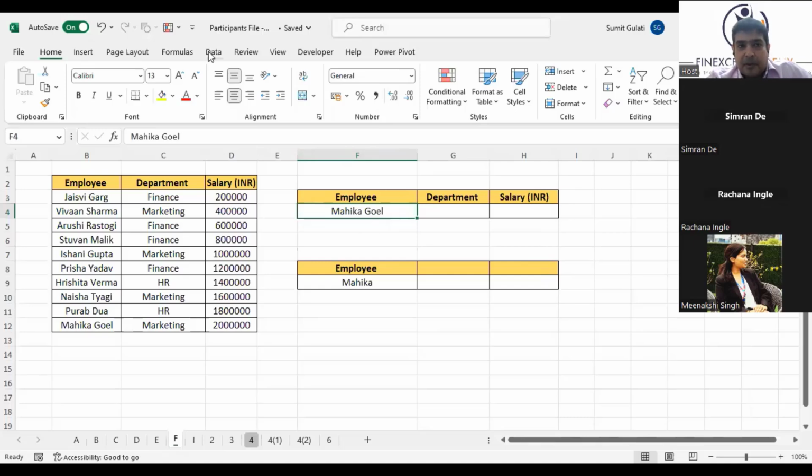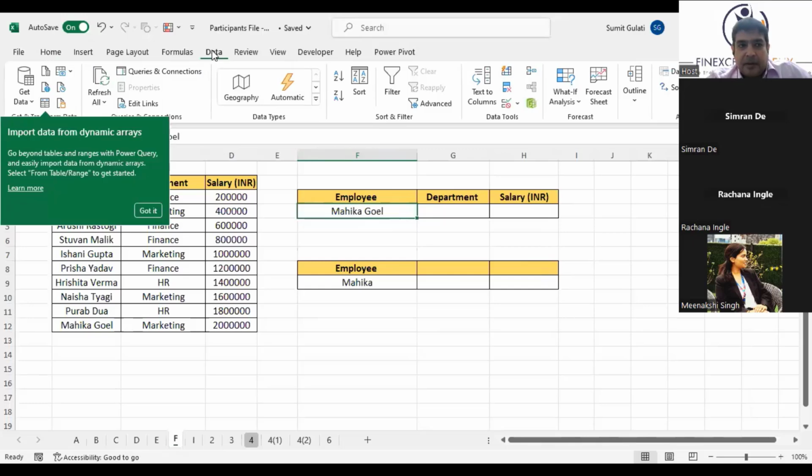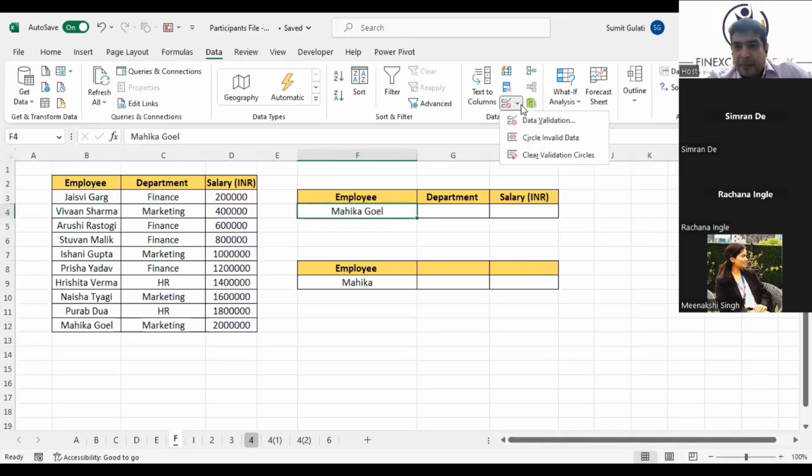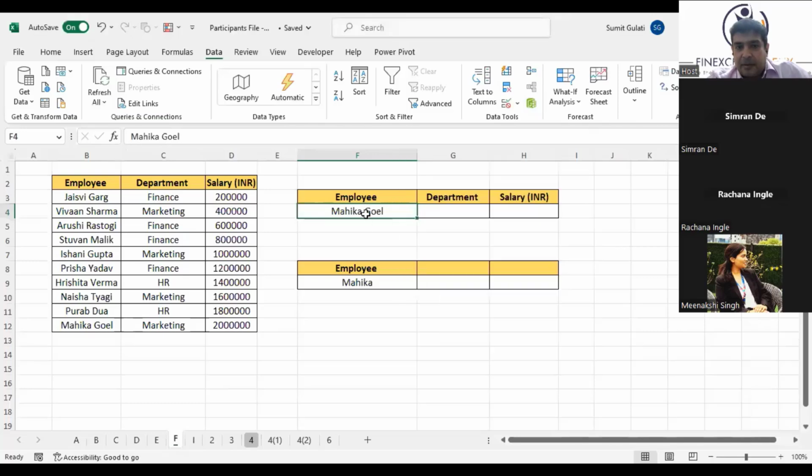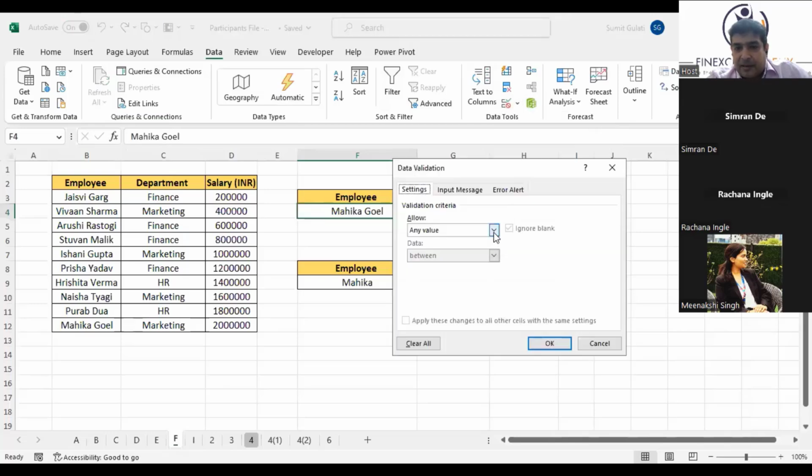Step 1, go to the Data tab. On the right side in Data Tools, there is Data Validation. Click on Data Validation. This comes up. I'll take this again. Click on this cell, go to the Data tab at the top. From the Data tab, come down to Data Validation on this side. Click on Data Validation. In Data Validation, under Allow, it says Any value, and there's a drop down. Click on this.